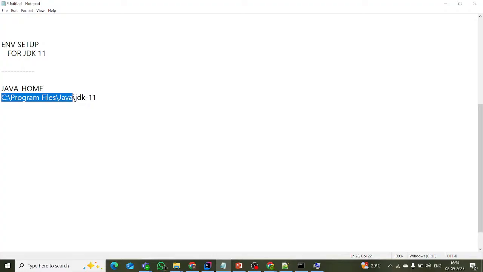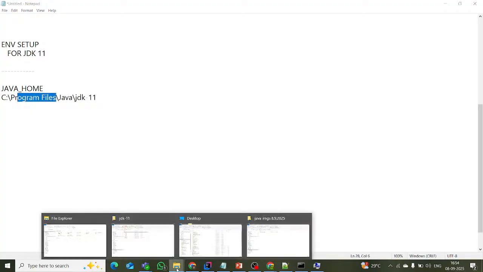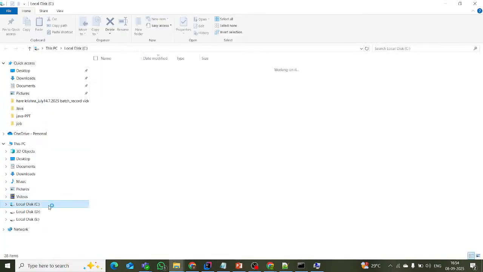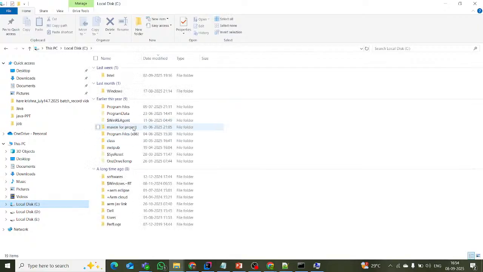Whenever you download any software, it will by default go to the downloads. After that, check in the C drive, the program files, which is the 64-bit. In the C drive, see here, program files and program files x86, which is the 32-bit. This is the 64-bit. By default all systems come with 64-bit.